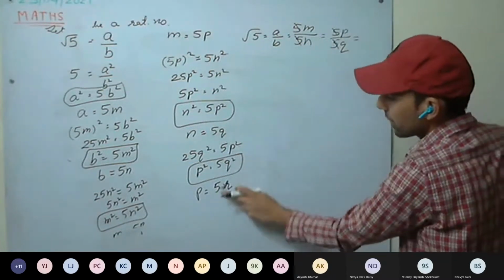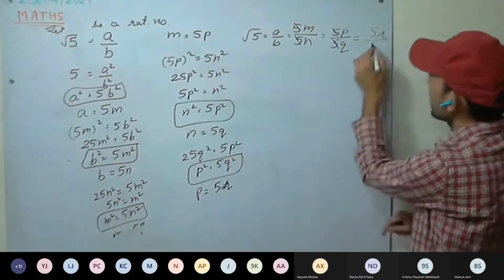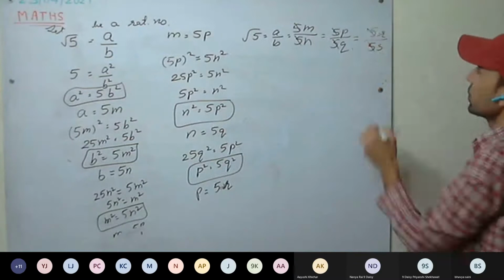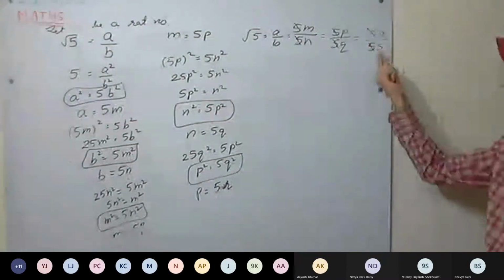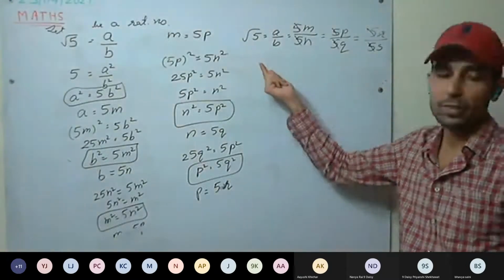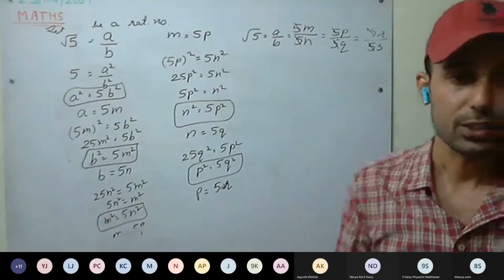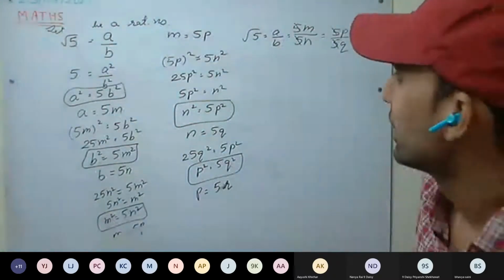Again, p can be written as 5r. Similarly, q can be written as 5s. So these numbers always have a factor of 5. They are never going to be co-prime. Therefore, we can say root 5 is not a rational number. It is irrational.